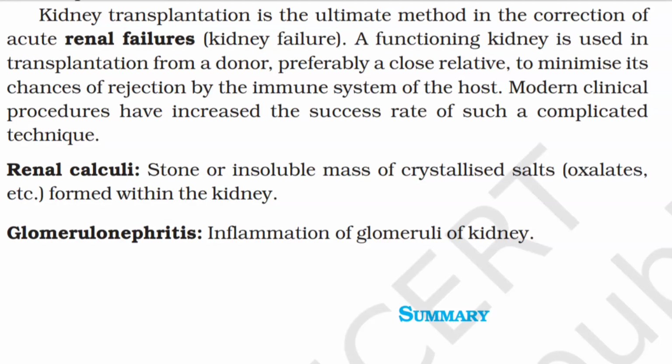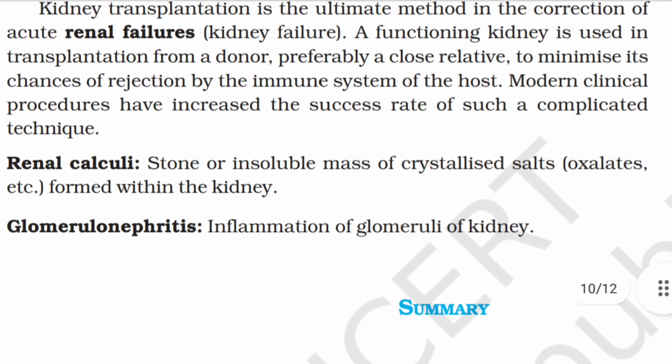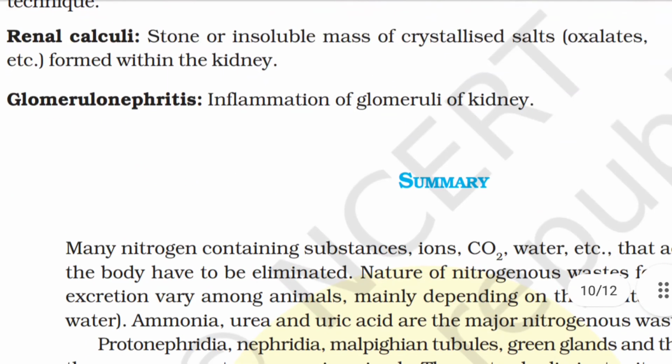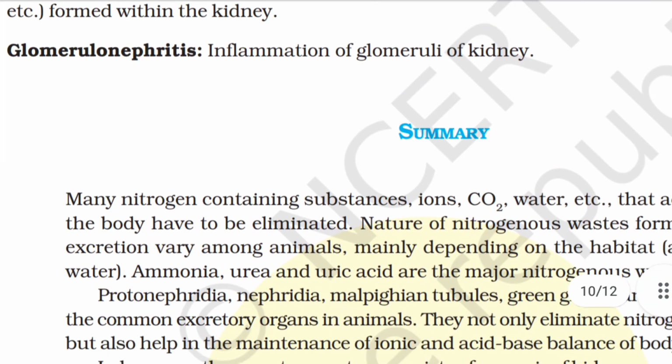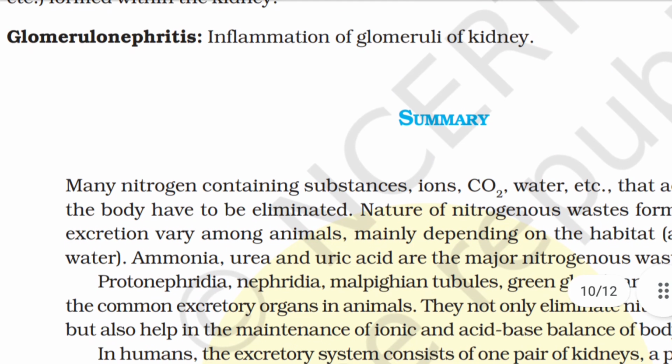Kidney transplantation is the ultimate method in the correction of acute renal failures, that is, kidney failure. A functioning kidney is used in transplantation from a donor, preferably a close relative, to minimize the chances of rejection by the immune system of the host. Modern clinical procedures have increased the success rate of such a complicated technique. Renal calculi: stone or insoluble mass of crystallized salts, oxalates, etc., formed within the kidney. Glomerulonephritis: inflammation of glomeruli of kidney.